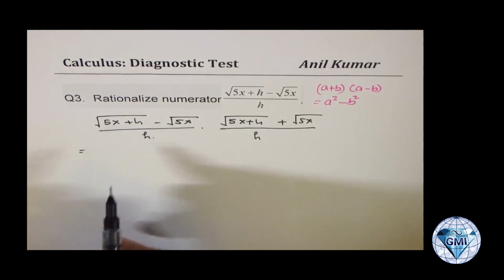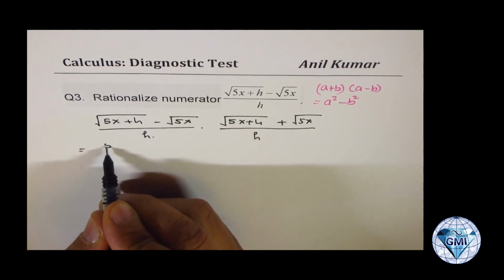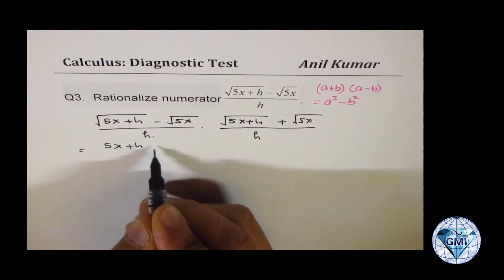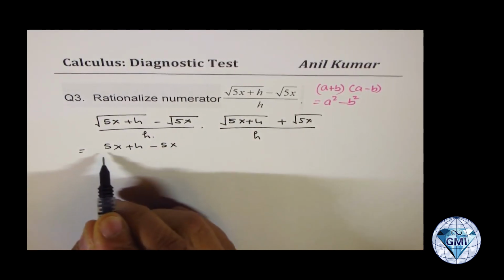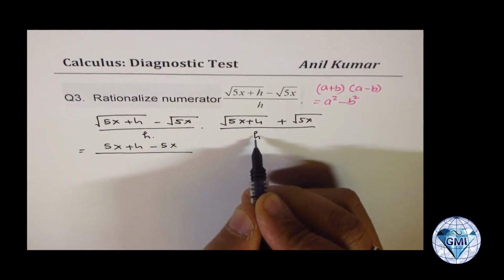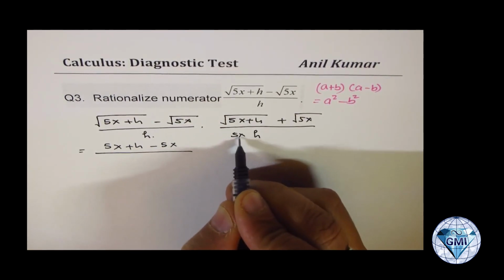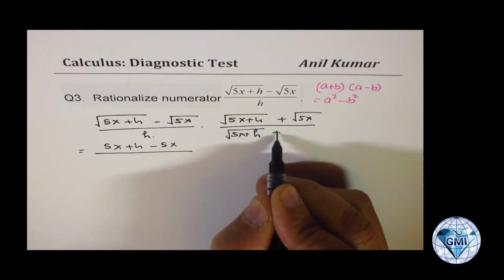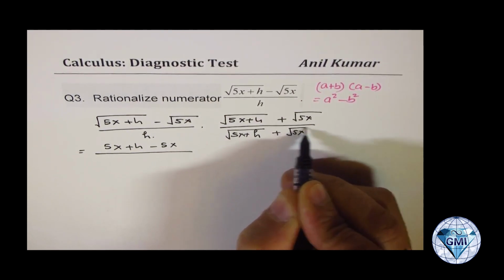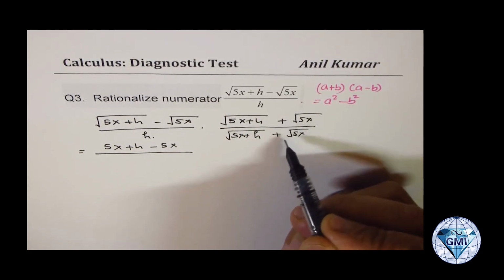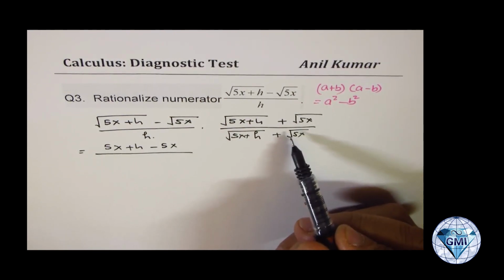So the numerator will be difference of squares. So you get square root of 5x plus h minus 5x. And in the denominator, I'm sorry, I wrote it wrong. It should have been square root of 5x plus h plus square root of 5x. I'm sorry. You have to multiply and divide by the same thing. So it is multiplying by 1.